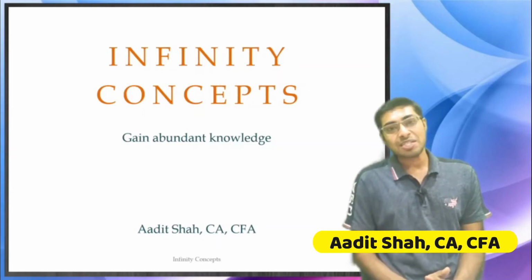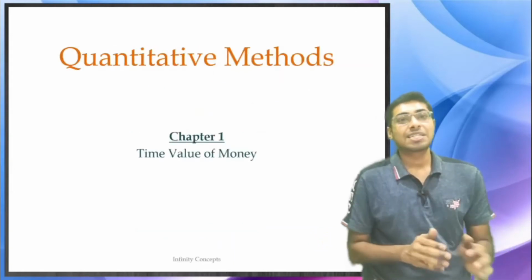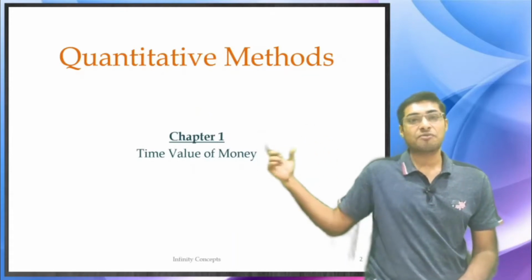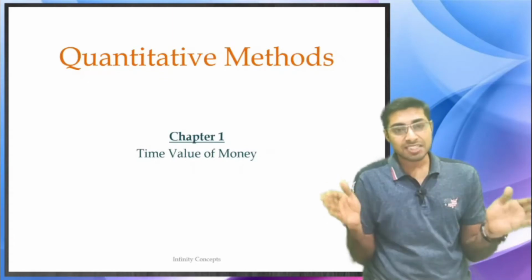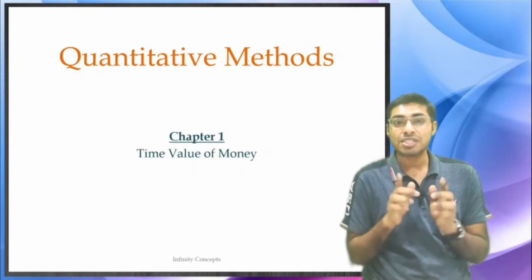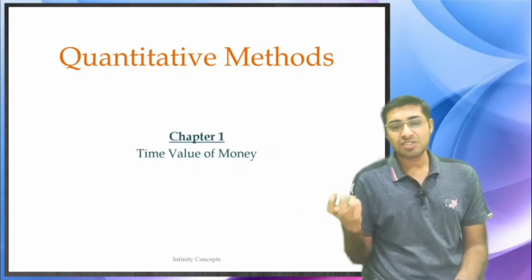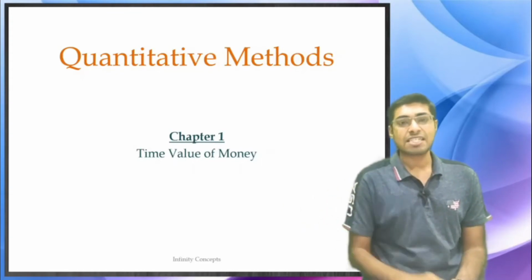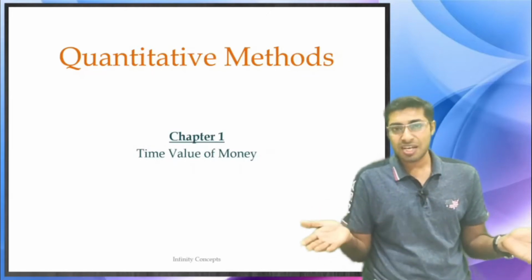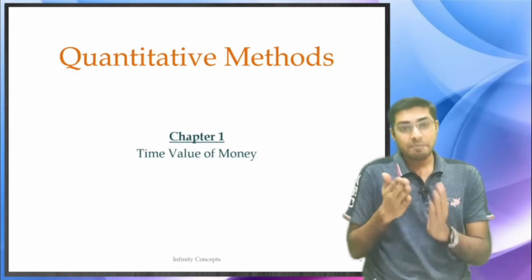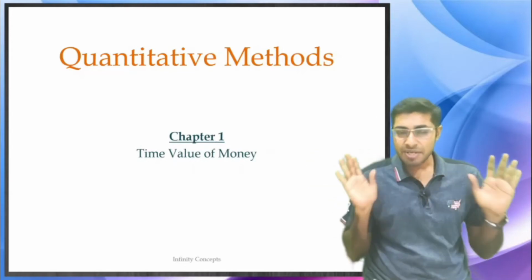So we are starting with the subject quantitative methods, and the first chapter that we are going to do is time value of money. Remember, quantitative methods, the weightage range that has been given by CFA Institute is 8 to 12%. So roughly around 10% is the weightage of this particular subject in the examination. It is fairly weighted, like there are 10 subjects for CFA level 1, and 10% is the weightage given to quantitative methods. So it is fairly being tested.